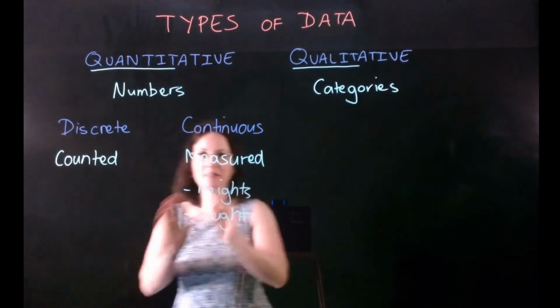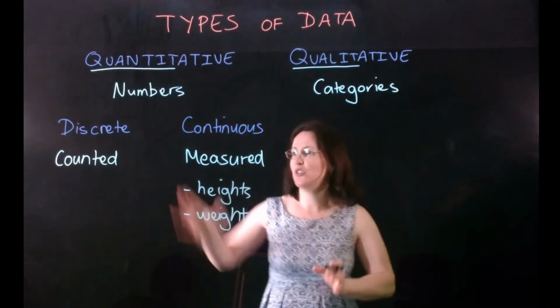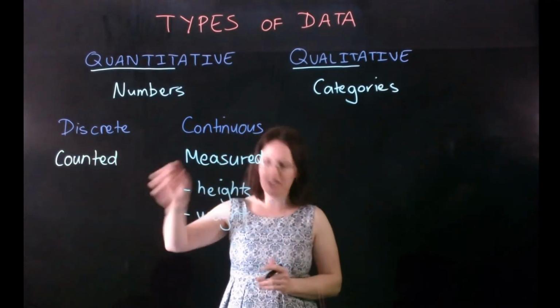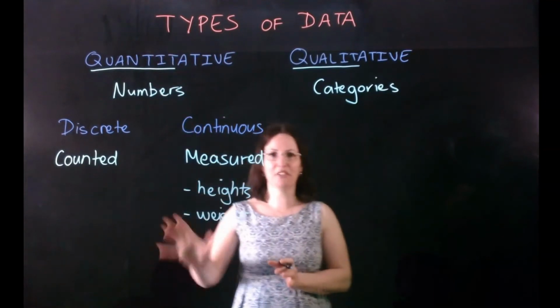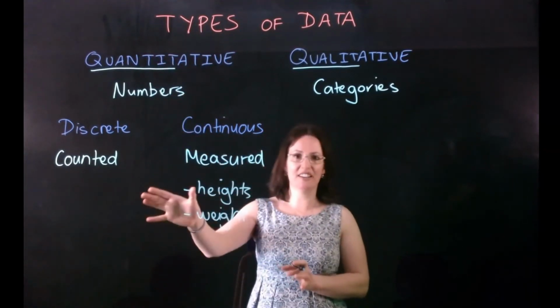So continuous data here is heights and weights, because the numbers in between are on a continuous scale, whereas discrete data are things that you can count, number of people in a room, shoe size. Okay, so that's numerical data or quantitative data.